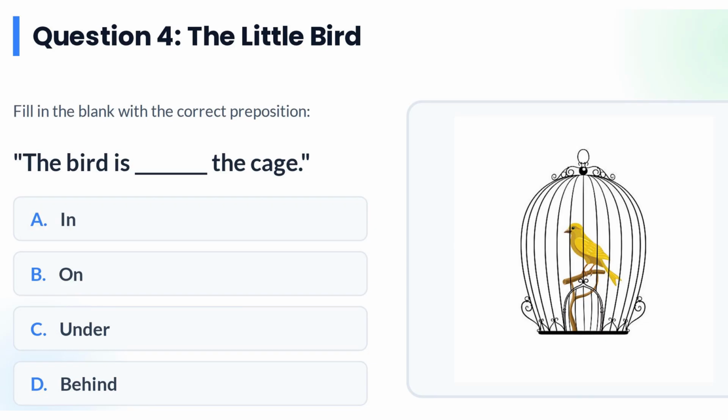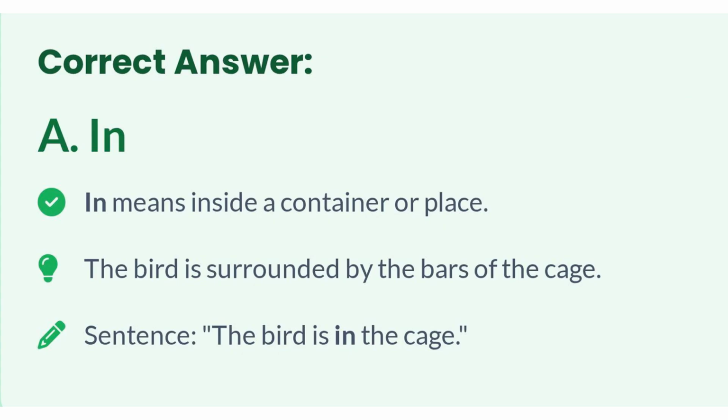The word is dash the case: in, on, under, behind. Correct answer is in. In means inside a container or place. The word is surrounded by the bars of the case. Sentence: the word is in the case.